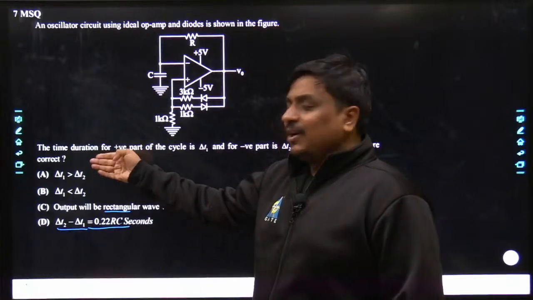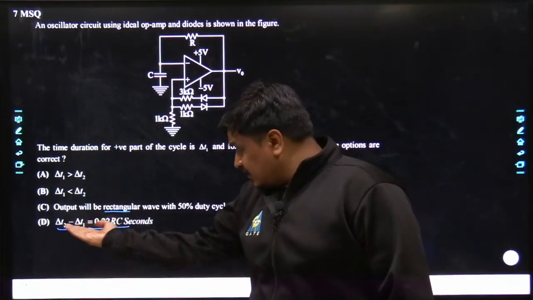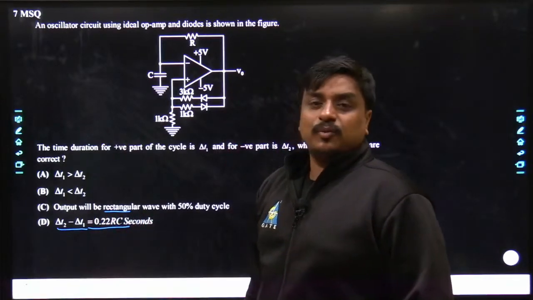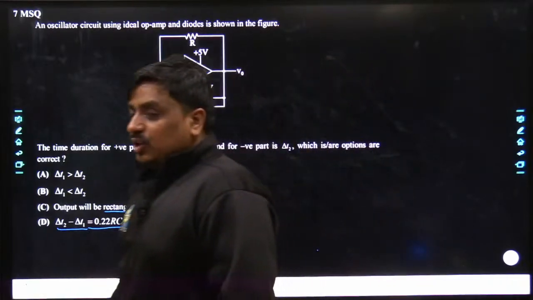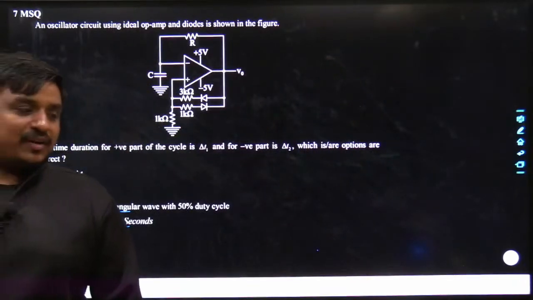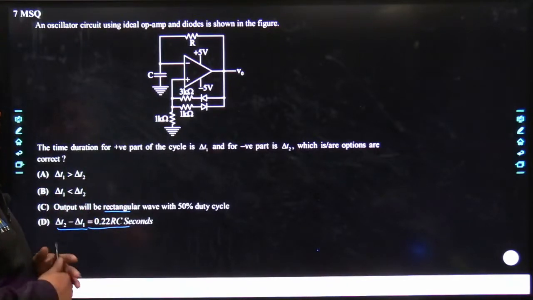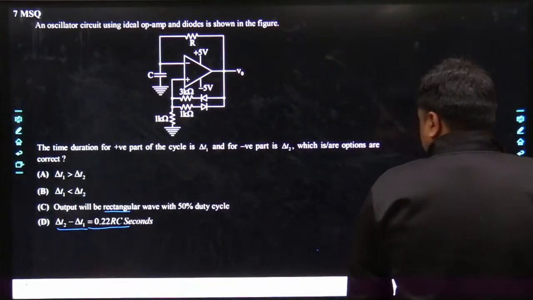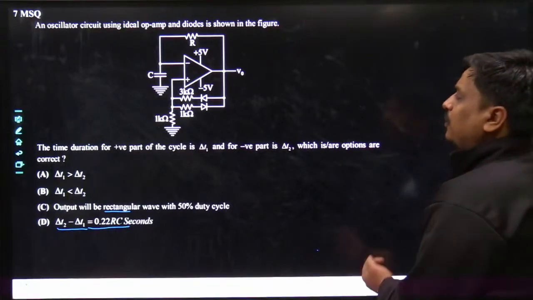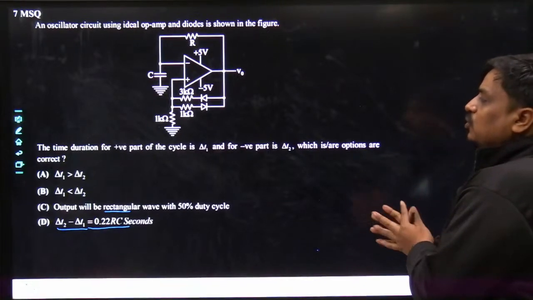Option A says the on time is greater than the off time, B says just the reverse, and D says there is a certain difference. Whenever you have an MSQ problem, build such contradictions so that you do not make any mistake. And I will give a simplified manner of dealing with problems related to the relaxation oscillator.